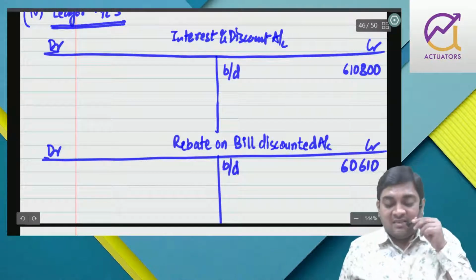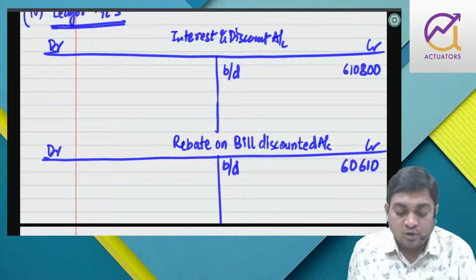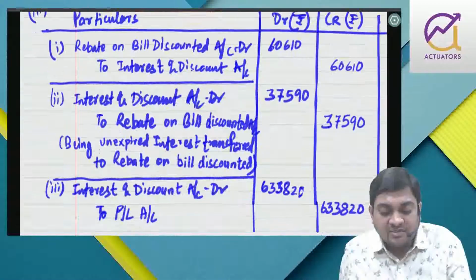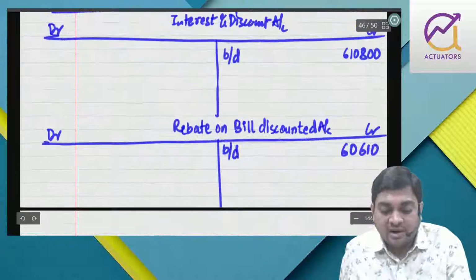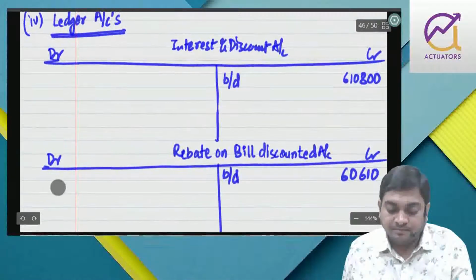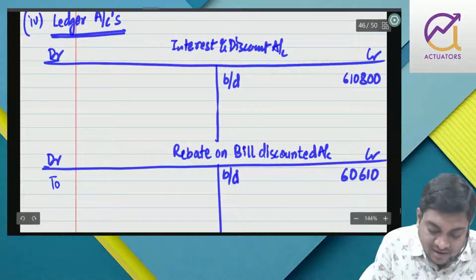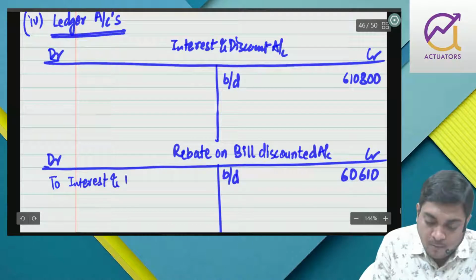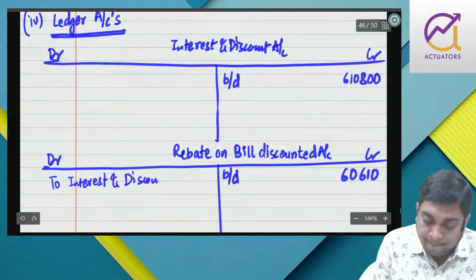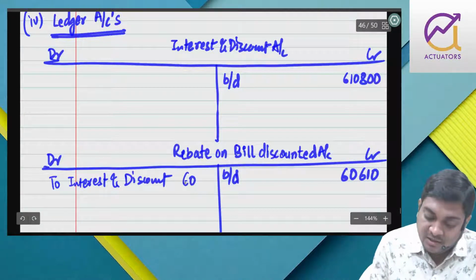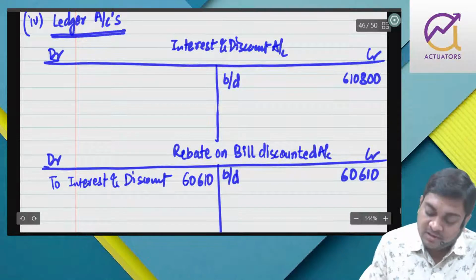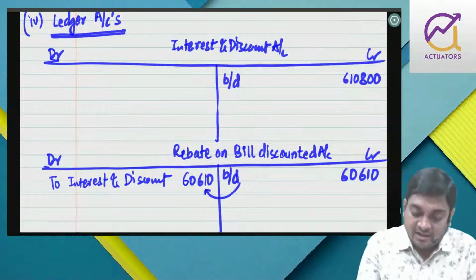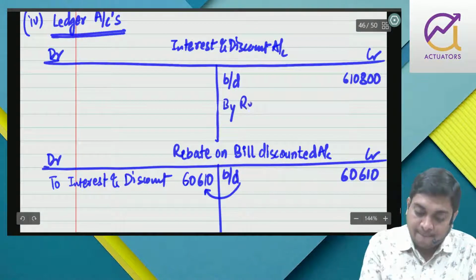So this is the balance given in trial balance. So what is the first entry? This rebate I debited and transferred and credited interest and discount, right? So here I will write 260,610. So I transferred again to interest and discount. So interest and discount will be credited.